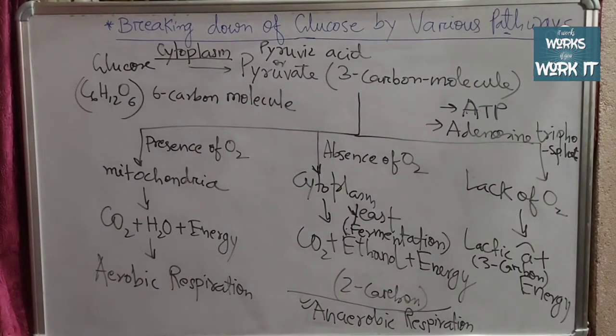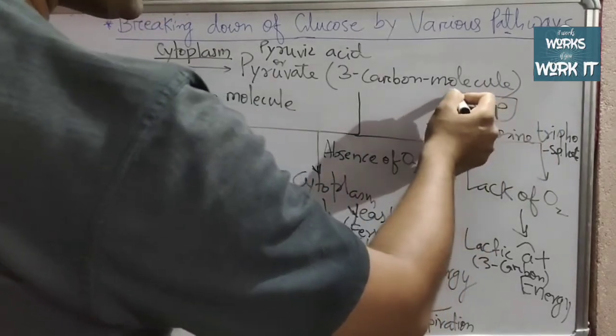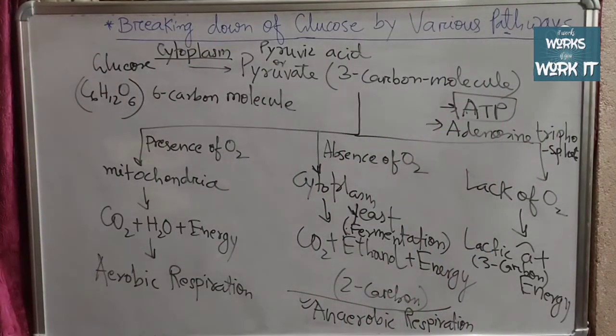This ATP is used as a fuel for doing several life processes in our body.